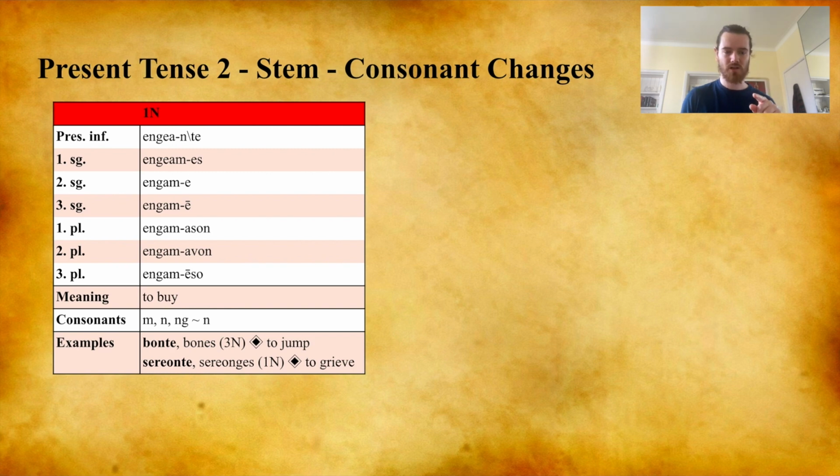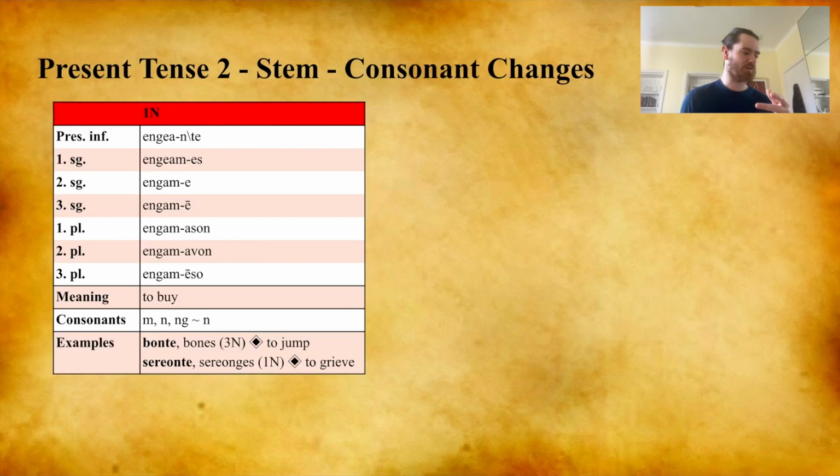We can see below the consonants which are affected are the nasals M, N, and ng, and they're all replaced by N within the infinitive. A couple examples here are bonte, the verb to jump, which is a first singular bones, and sereonte, the verb to grieve, which is a first singular sereonges. We can see in both cases the N and ng are replaced by nte.